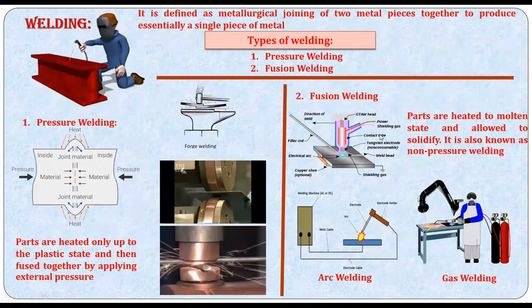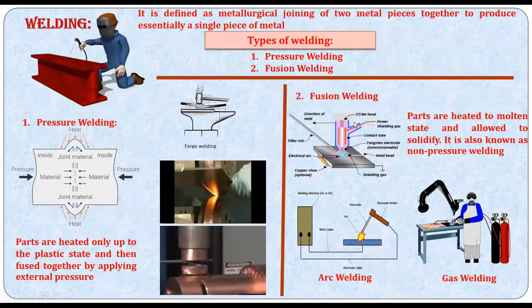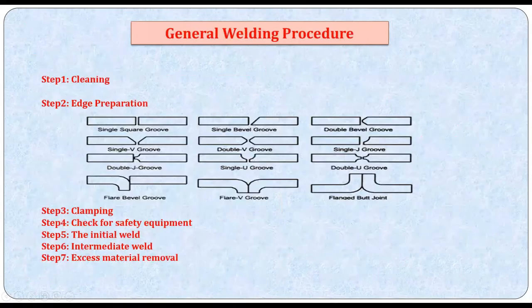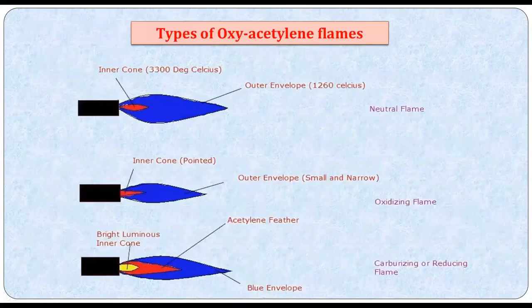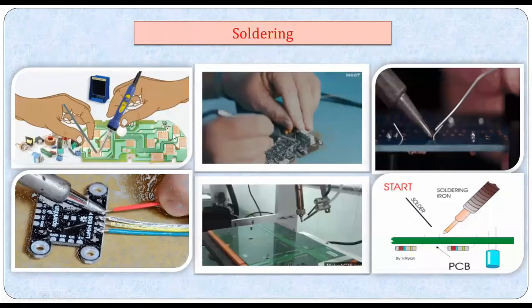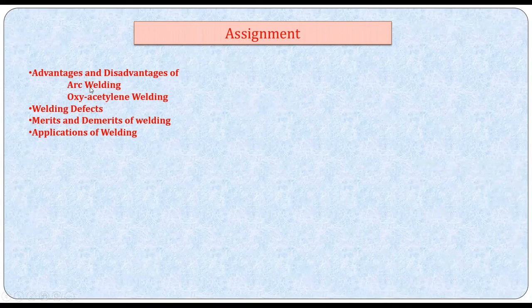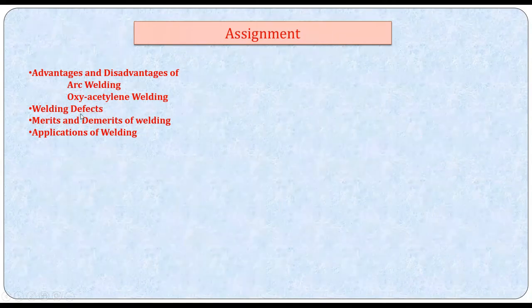This is basically about the types of welding, fusion welding and pressure welding. So let us move on to the next session after oxyacetylene welding. You can see some of the assignments that are of interest in this topic which we discussed just now: arc welding advantages, oxyacetylene welding advantages and limitations, and welding defects that are noticed after welding.